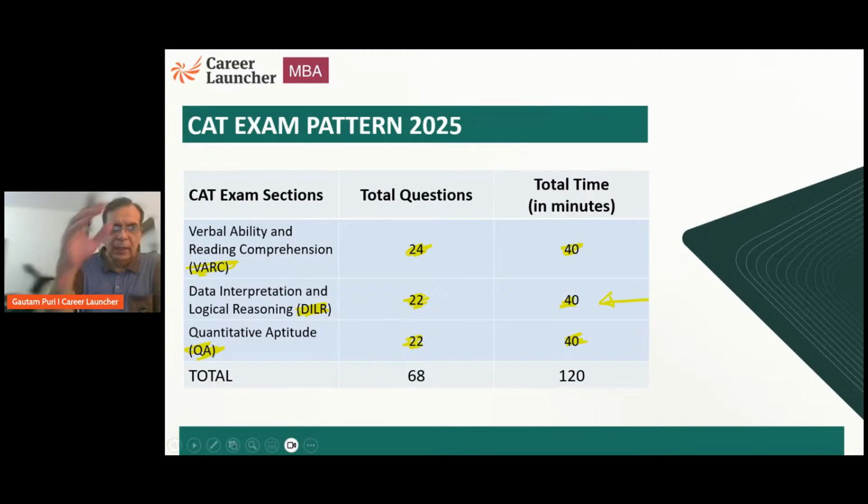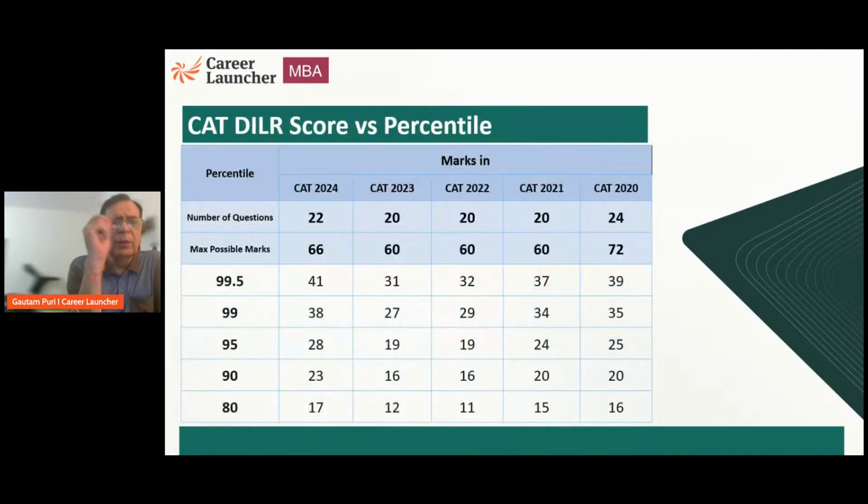Very briefly, what is important in DILR is to understand that typically if you get 50% marks, you have done a very good job of the paper. Now, what are 50% marks equal to? If you look at CAT papers from 2020 to 24, the number of questions varied from as low as 20 questions to as high as 24 questions. Since CAT has a marking scheme of +3 for a correct answer and -1 for a wrong answer, this meant the maximum possible marks are here.